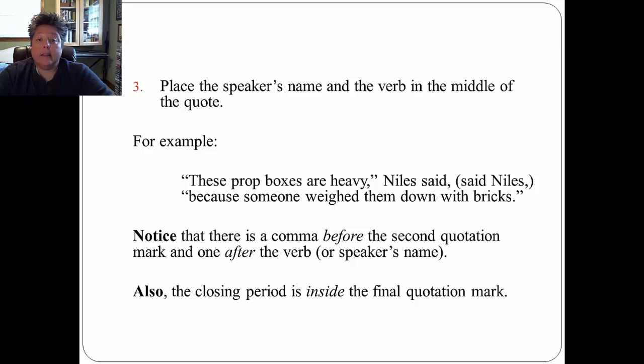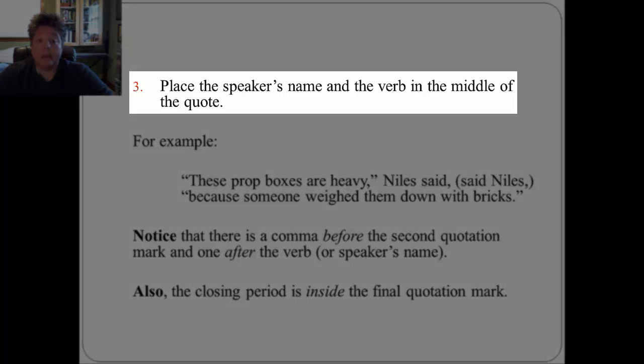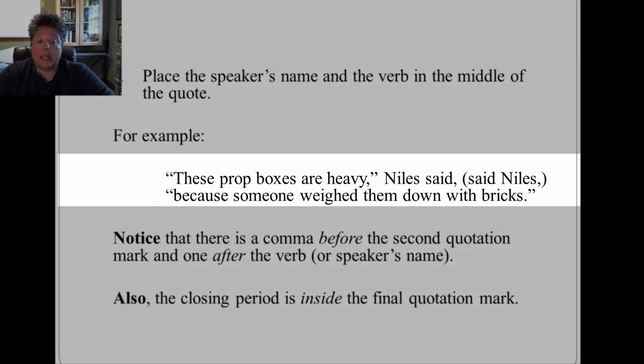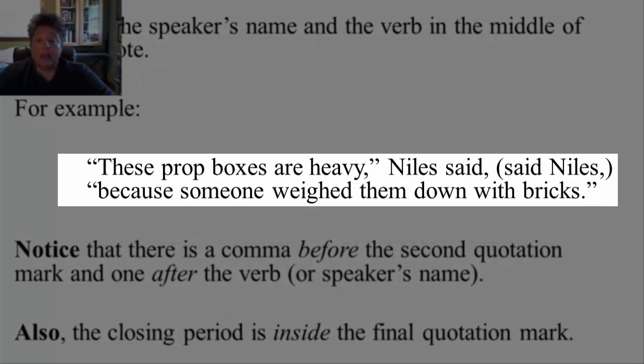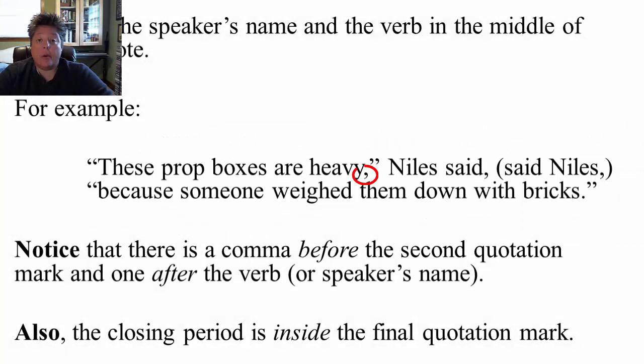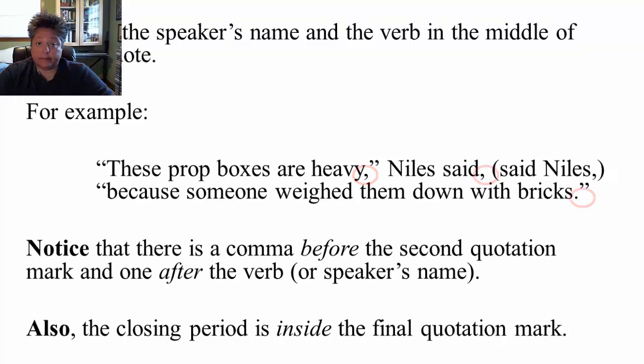The third way to get the character's name in there is to place the speaker's name and the verb in the middle of the quote. So for example, "These prop boxes are heavy," Niles said, or said Niles, "because someone weighed them down with bricks." Notice that there is a comma before the second quotation mark and one after the verb or the speaker's name. Also, the closing period is inside the final quotation mark in this example because the sentence ends with the word bricks.